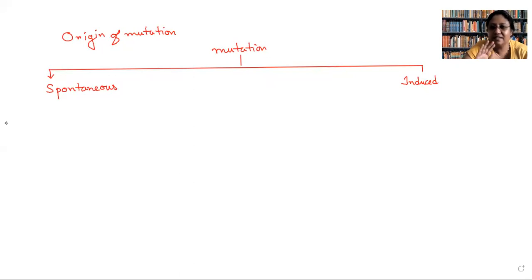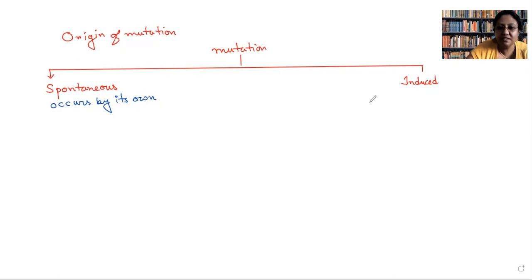Understood? It doesn't require any kind of push or action or force from outside. If something occurs by its own, we call it spontaneous.